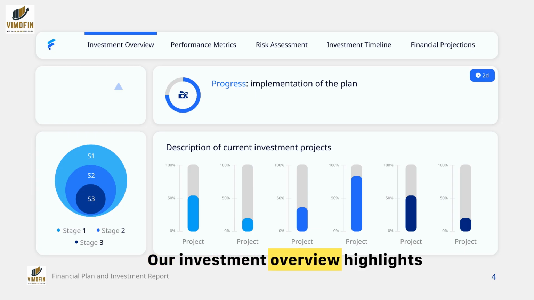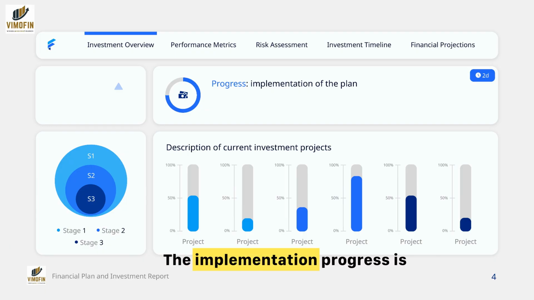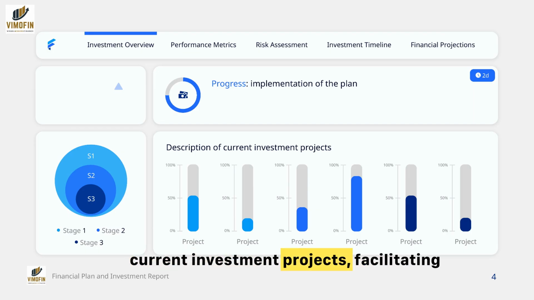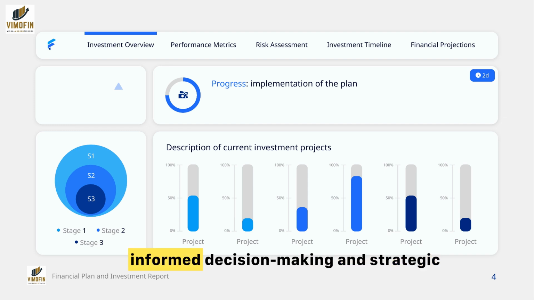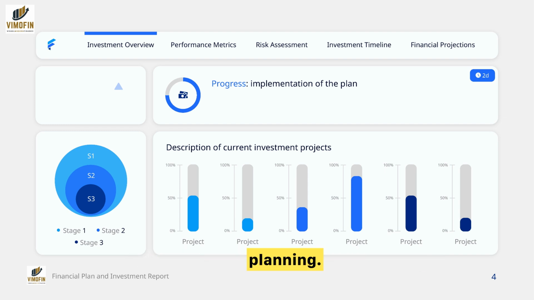Our investment overview highlights performance metrics, risk assessment, and financial projections. The implementation progress is tracked across 3 stages, with each project advancing from 0% to 100% completion. This structured approach ensures a comprehensive evaluation of current investment projects, facilitating informed decision-making and strategic planning.